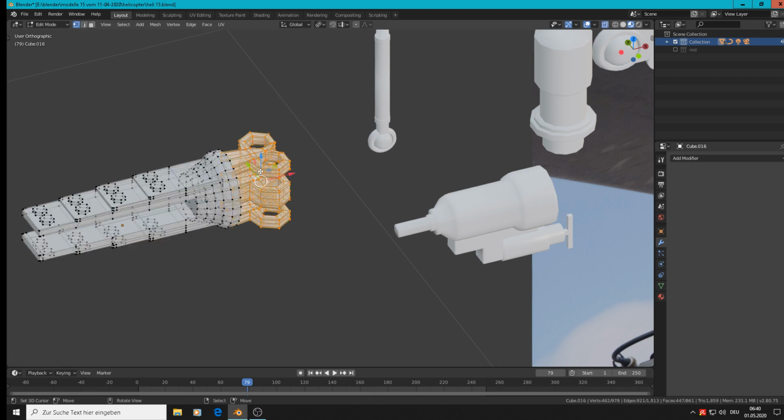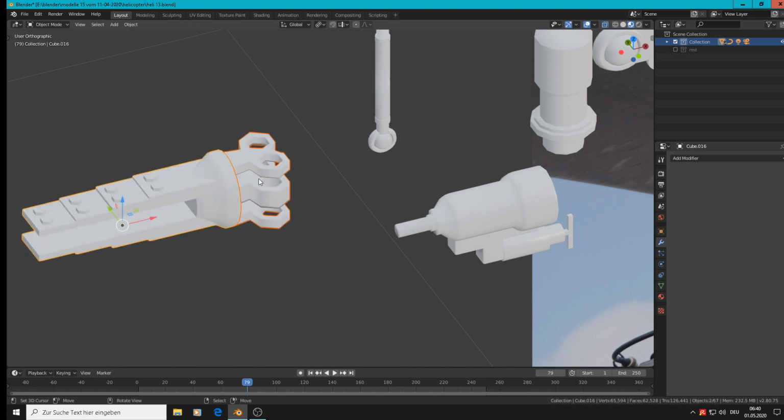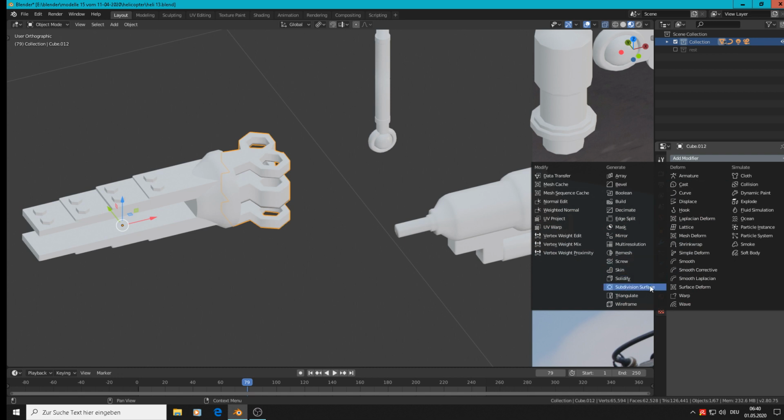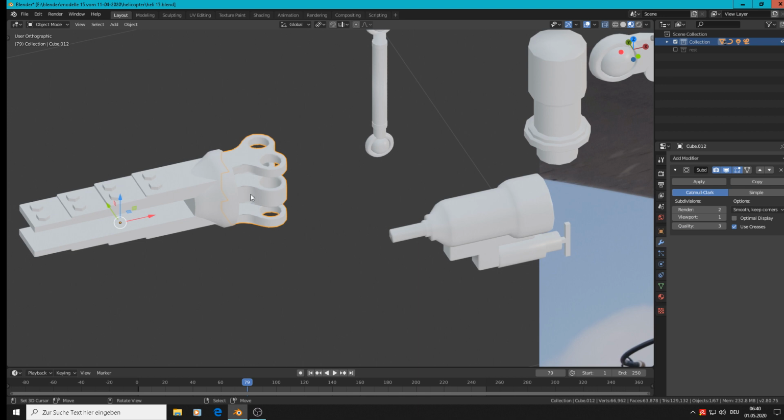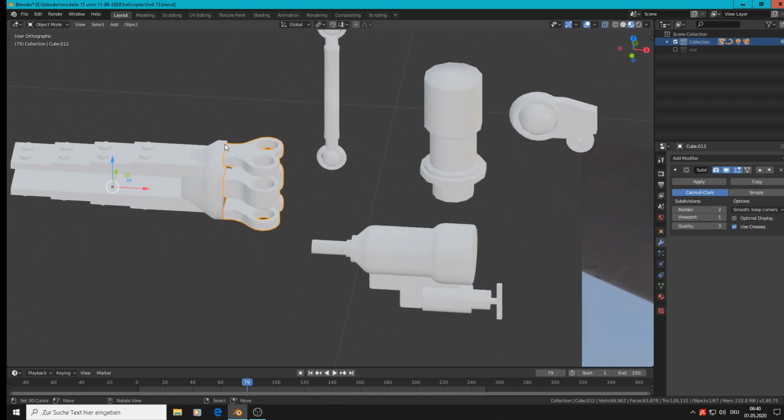So what we do: edit mode, mark all the three guys with L, then hit P and separate selection. Now that is a singular mesh. We can use here the subdivision surface modifier, then it's round. Then we hold Shift, that must be selected, then hold Shift and click with right mouse button on this